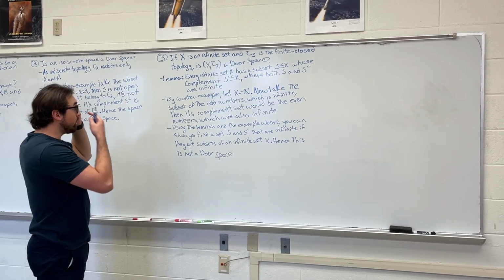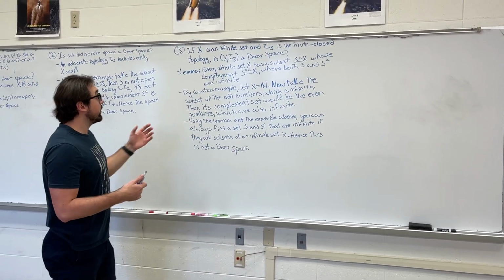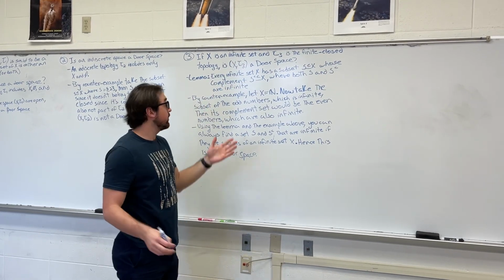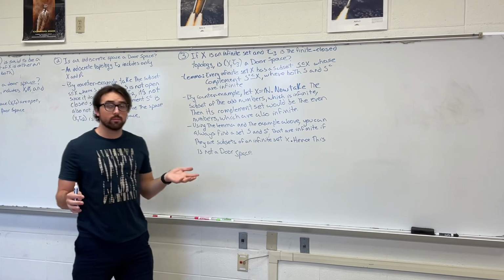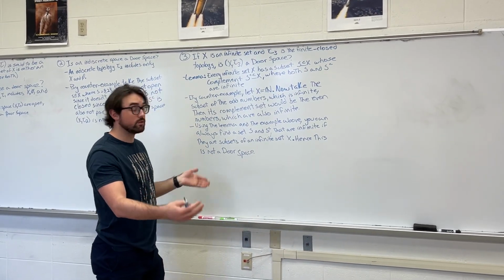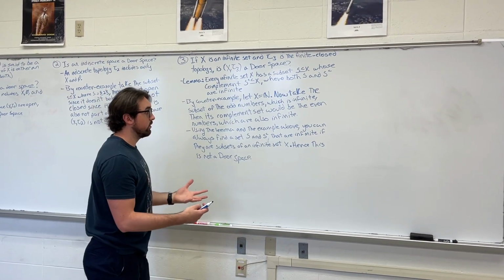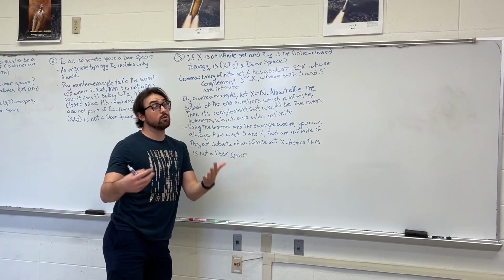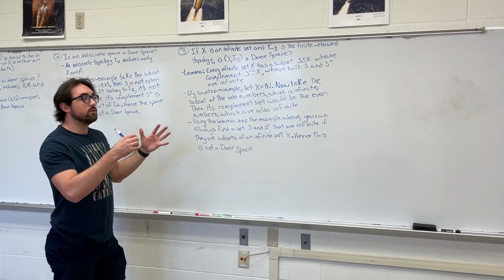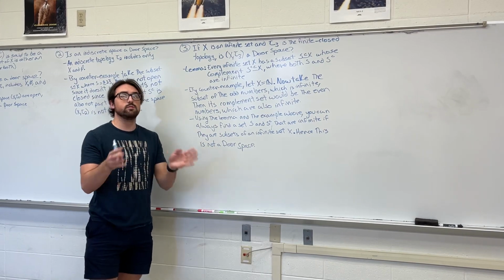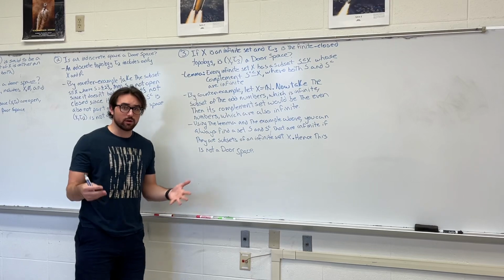So now, by counterexample, to show you sort of what I mean, let X, our infinite set, be the natural numbers. Now, if you take the subset of the odd numbers, which is also an infinite set, but it's a subset of the natural numbers, then its complement set would be the even numbers, which is also infinite. So both sets would be subsets of X, and both sets would be the complements of each other, and both sets are infinite.